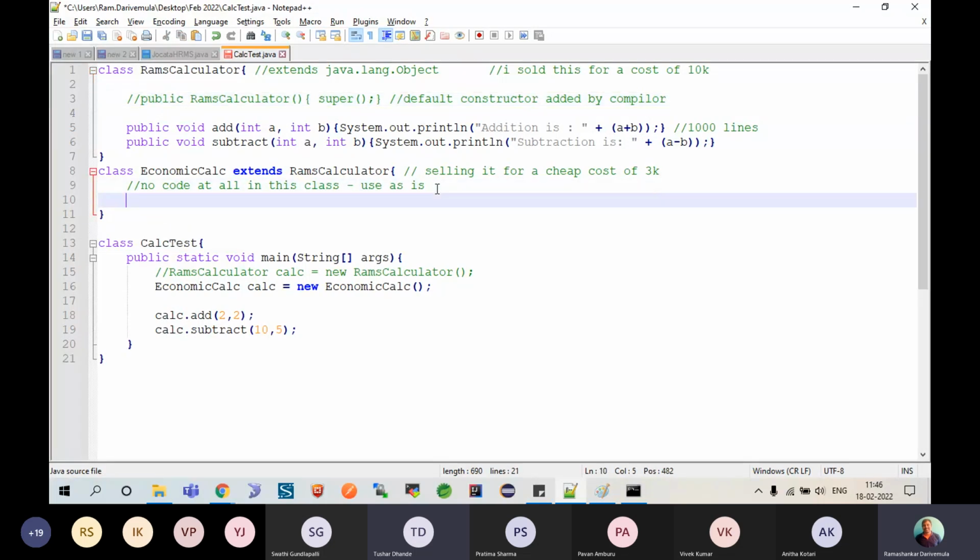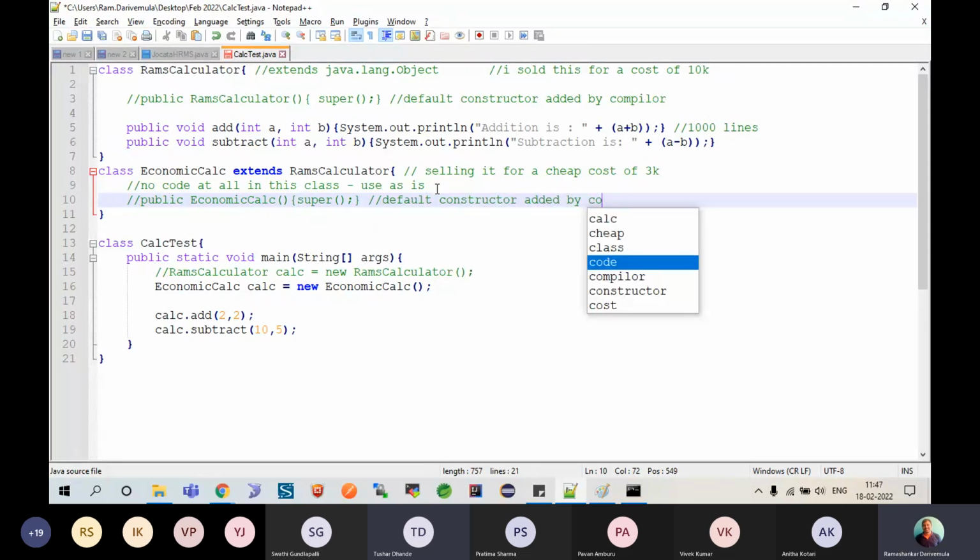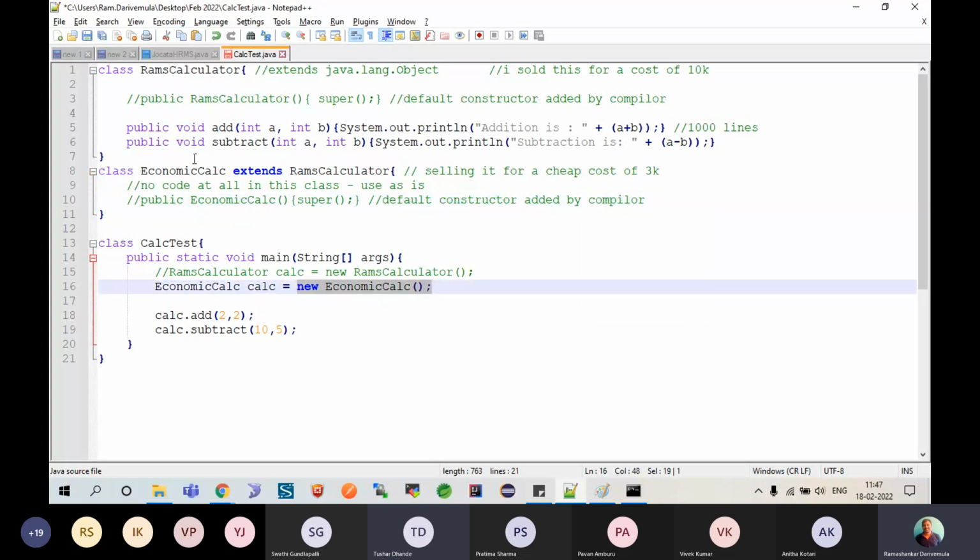Similarly here also, even if you haven't written it, the compiler might have written economic calc, which will also go ahead and call the super class. And this is also a default constructor added by the compiler. So what exactly happens here? The moment when you say new economic calc, you are actually making a call to this fellow. So this is being called. Please understand. This is being called. So a call to the child class constructor has happened.